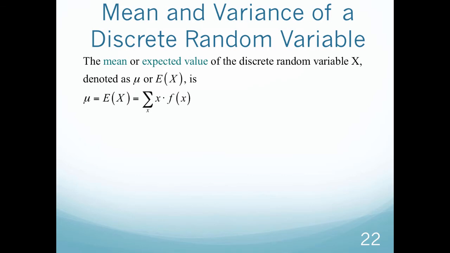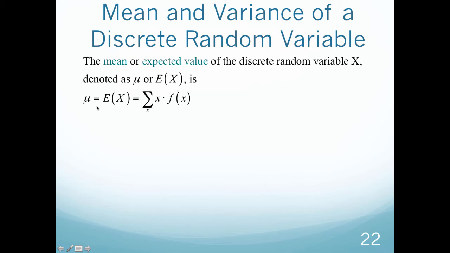So the mean, or the expected value of a discrete random variable x, is denoted as mu. So this is one of our first Greek letters that we're going to see here in statistics, but this right here is the Greek letter mu. It's kind of like a curly U with a longer tail on the front. So we also call it E of x, or the expected value. So expected value is just another word for mean.